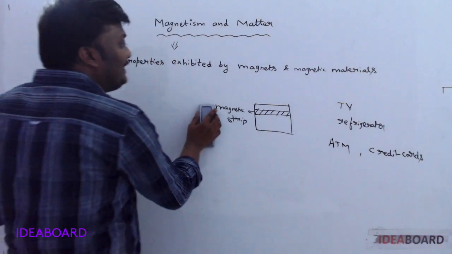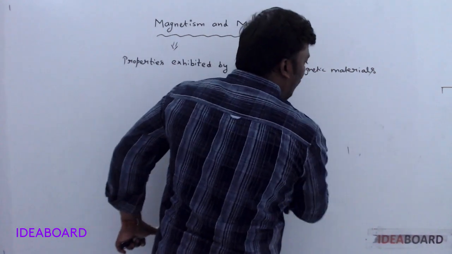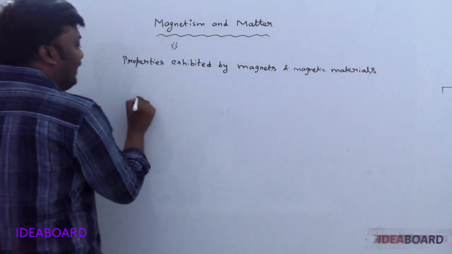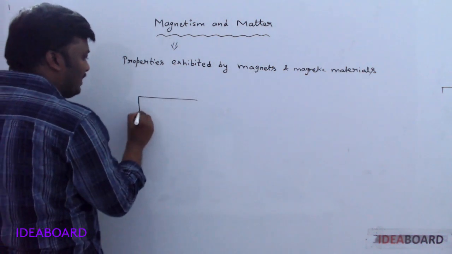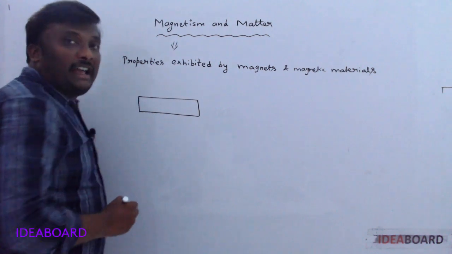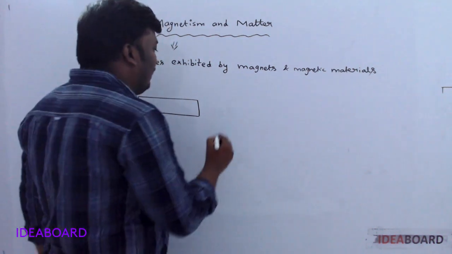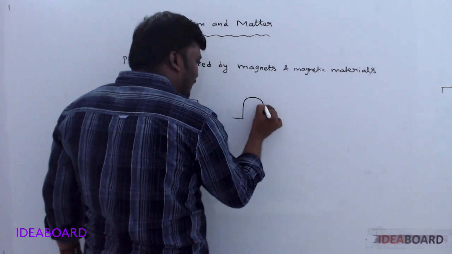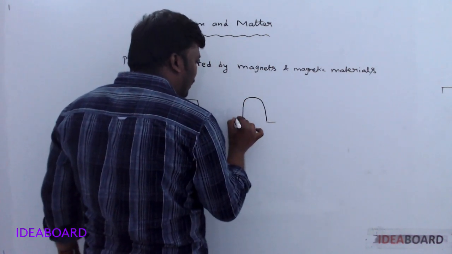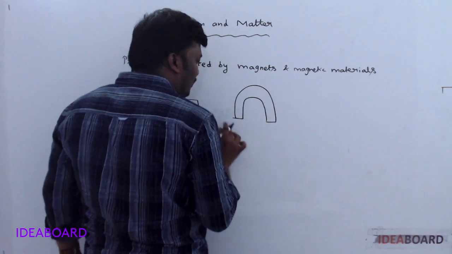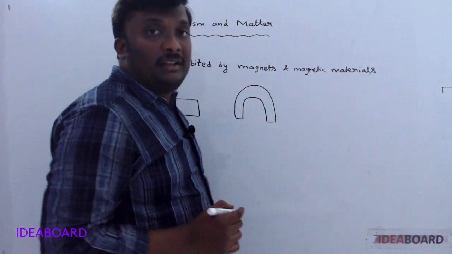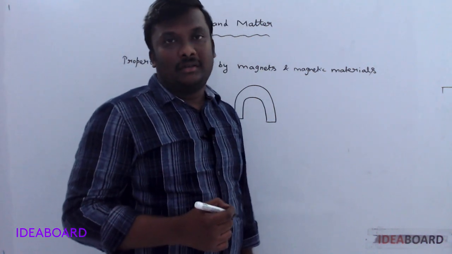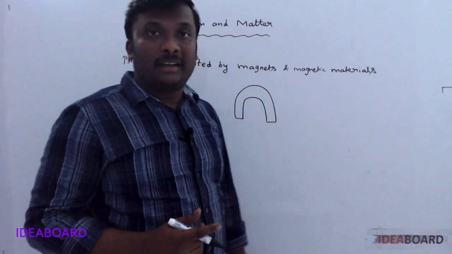Now in this lesson, we are discussing particularly bar magnets. Bar magnets are generally rectangular in shape. There are also certain magnets in the shape of a horseshoe. These are called horseshoe magnets. Horseshoe magnets are regularly used in dynamos.